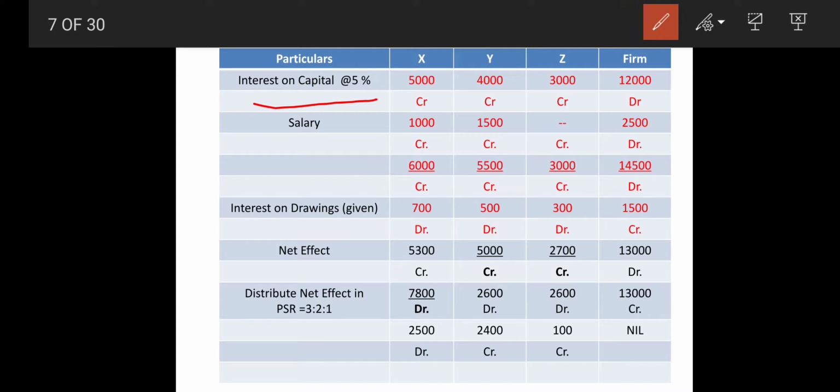So 5%. So 1 lakh at 5%, 5,000, 4,000 and 3,000 respectively I have written, and I had made a total of that. So we got firm 12,000. Now in the firm, if interest on capital is charged, then interest on capital will be charged on which side? So it will be charged on the P&L appropriation debit side, right? In P&L appropriation debit side.